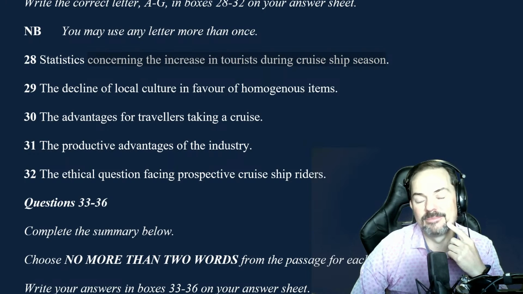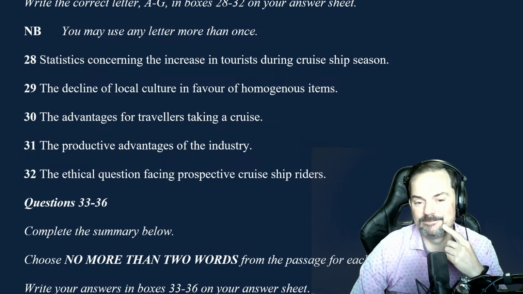There was also another number. Do you remember that one? It was 40,000. I remember like the profits or the revenue. It was the billions number, pounds. It wasn't that, because that's the revenue, right? Here it's the increase in tourists. So pay careful attention, not the increase in money. Increase in tourists. So it was 40,000.